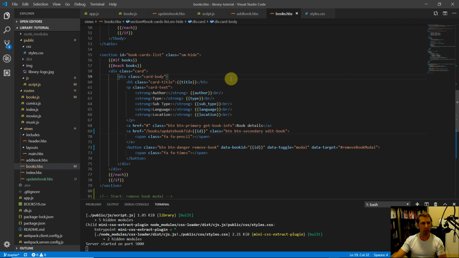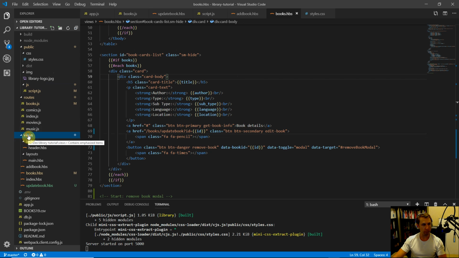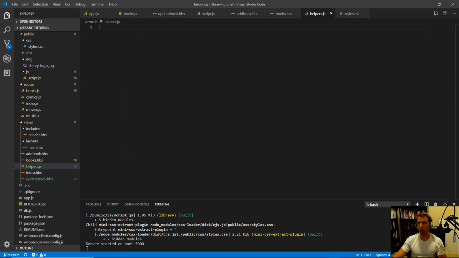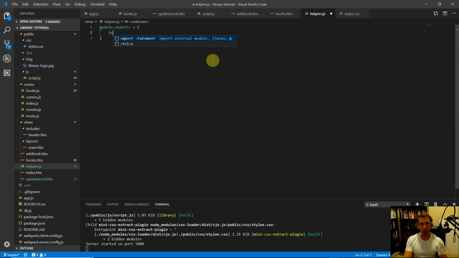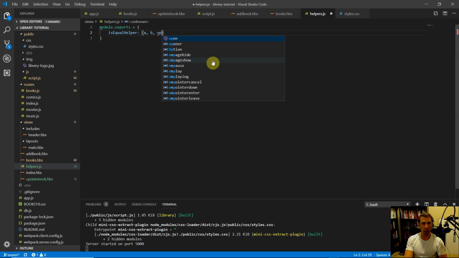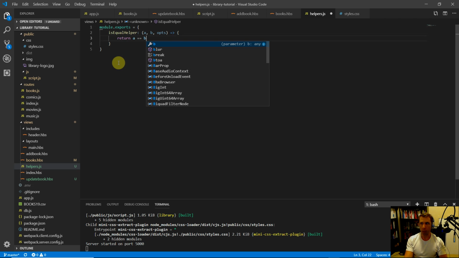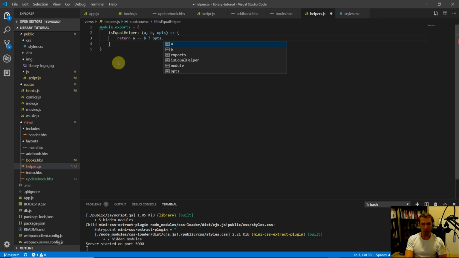Next, we're going to need to go into our views, and let's create a new file in views, and I'll just call it helpers.js, and this is going to be where we're going to write all of our handlebar helper functions. So let's just do module.exports, and we'll say is equal helper, and we're going to pass in our two parameters to check, and then our options. I'll just do return A equals B. If it's equal, we'll do options.fn this, else we'll do options.inverse of this. This is Handlebar's way of kind of checking for equality there.